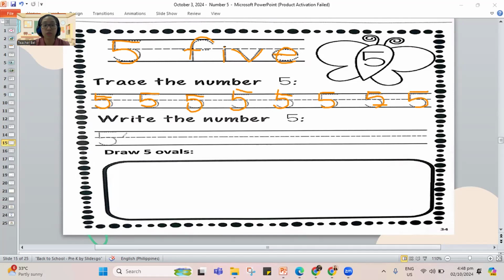So we have our number 5 for tracing. Let's try to write. So remember, leave spaces in between your words so that you will know what's missing. Or to write it neatly.